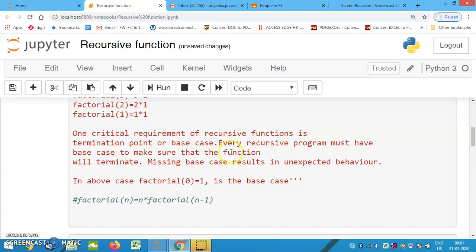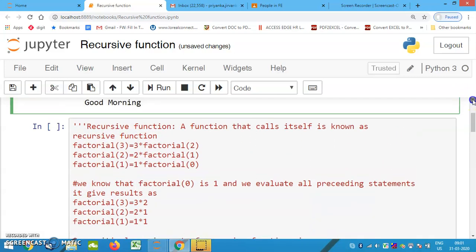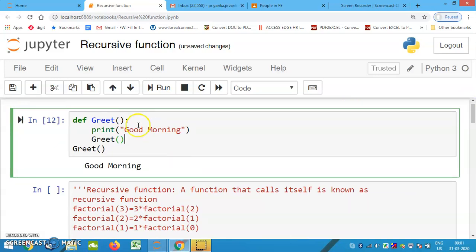If we do not mention any base case or termination point, then your program will go on executing n number of times, or an infinite number of times. You can see this case with this program. If you execute this, as I have not mentioned where to stop, where to halt, it will go on executing.